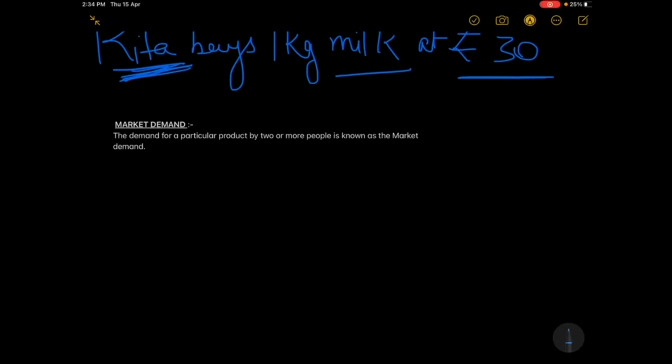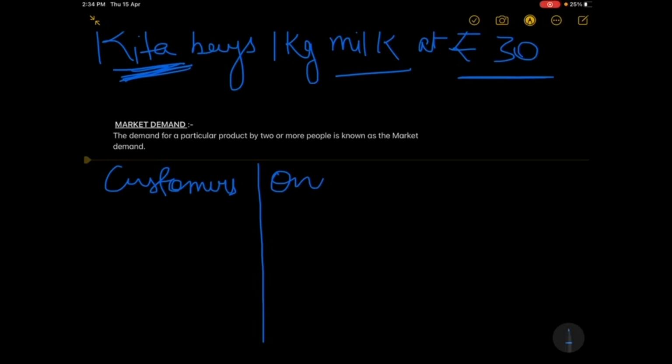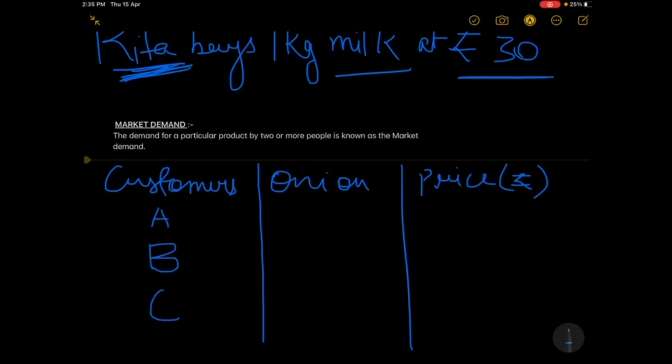For example, I'm making a table, customers, let the goods be onion and rice. So when there are three customers, customer A, B and C, customer A is demanding 1 kg of onion, B is demanding 2 kg of onion and C is demanding 4 kg of onions.